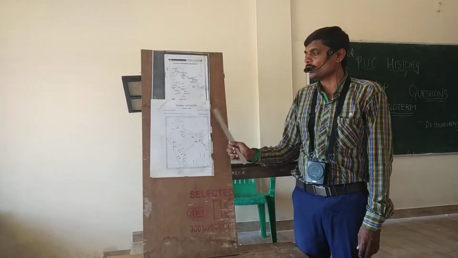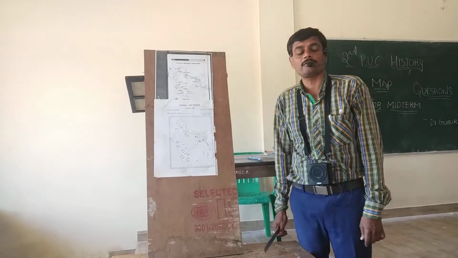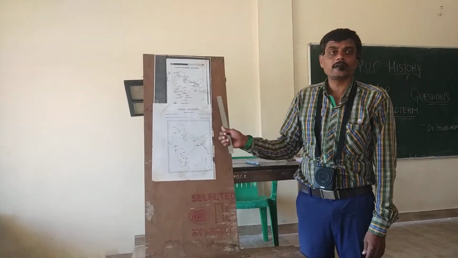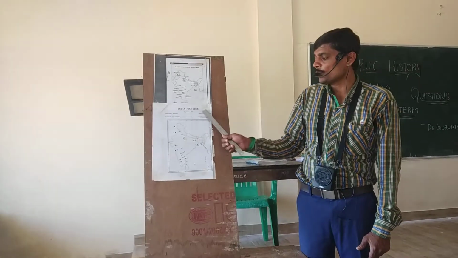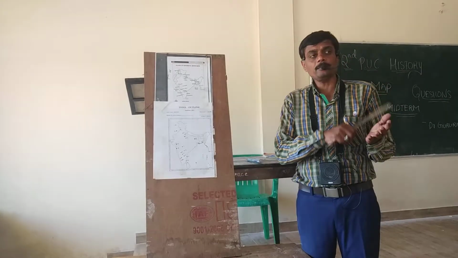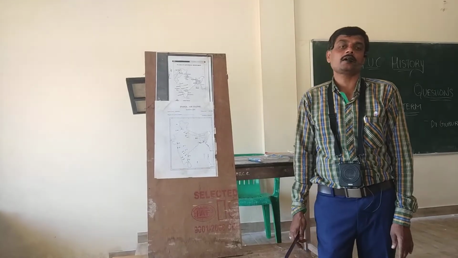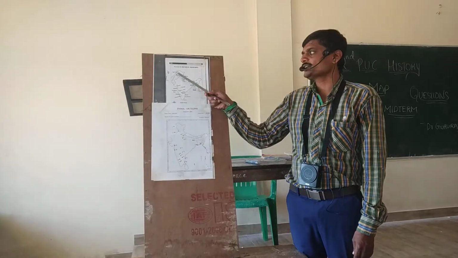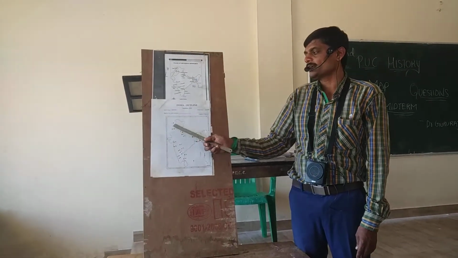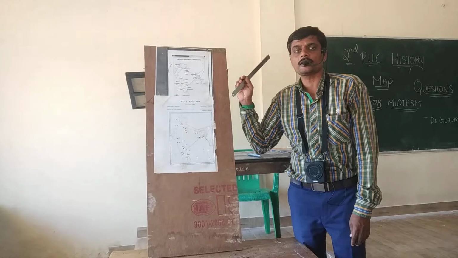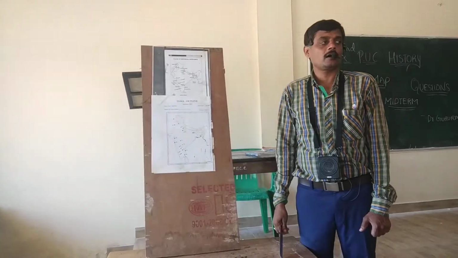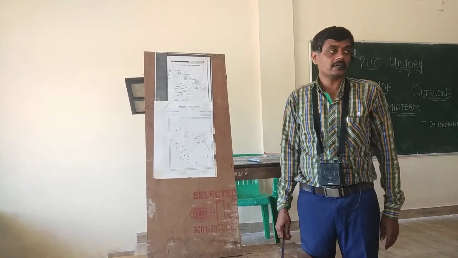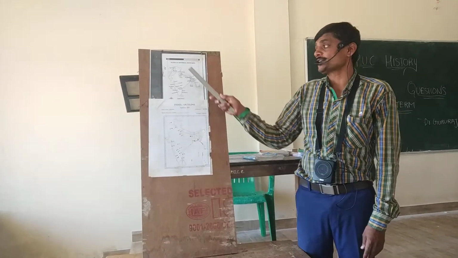Don't thread or tag in the last pages of your answer sheet. Before 2 or 3 pages, you can thread or tag the outline map of India, and on the left side you can write the historical importance. The first place, Takshashila, you know already, marking here. The name of the place, historical importance: it was the capital of the Gandharas, and the first ancient university was established at Takshashila.